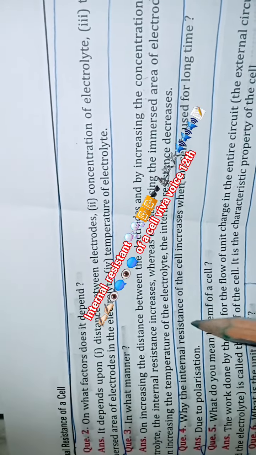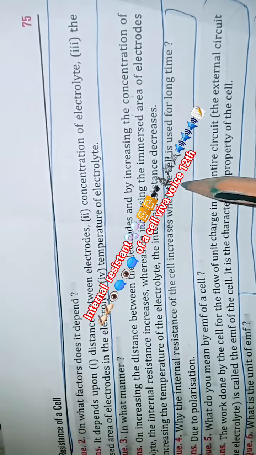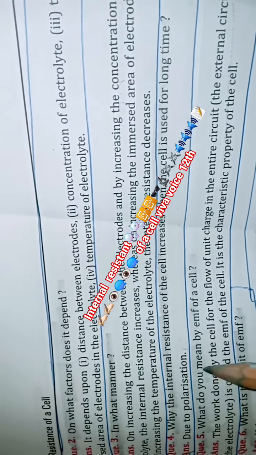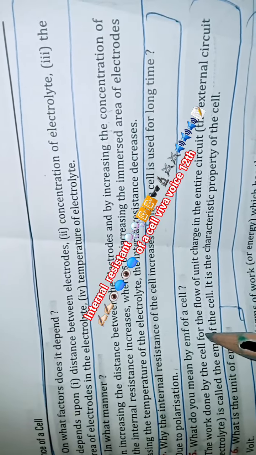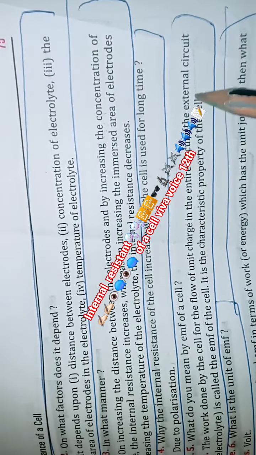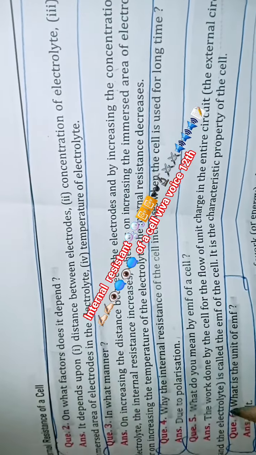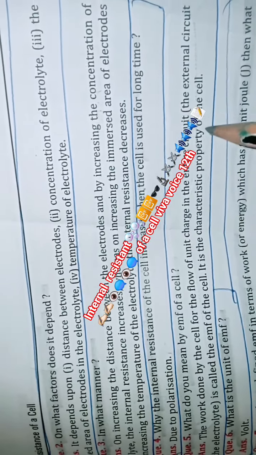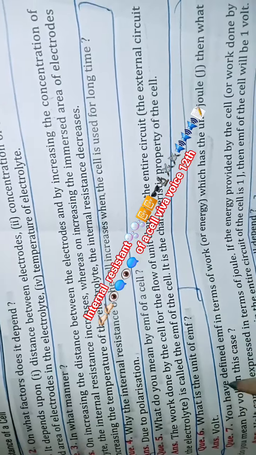Why does the internal resistance of a cell increase when the cell is used for a long time? Polarization takes place. What do you mean by the EMF of a cell? The work done by the cell for the flow of unit charge in the entire circuit, including the external circuit and the electrolyte, is called the EMF of the cell. It is a characteristic property of the cell, and the unit of EMF is the volt.